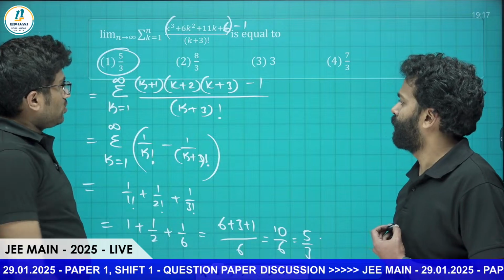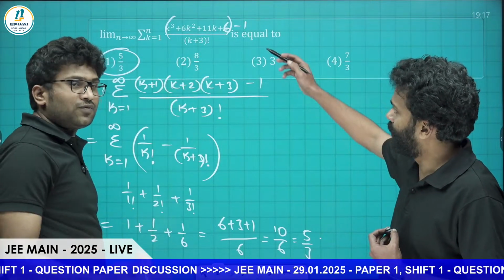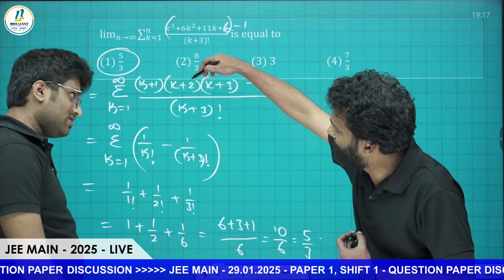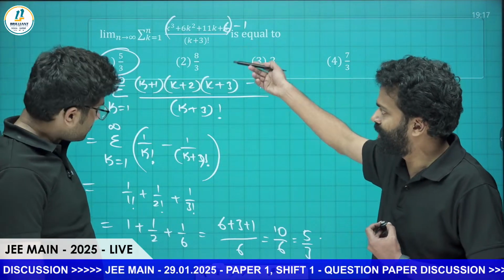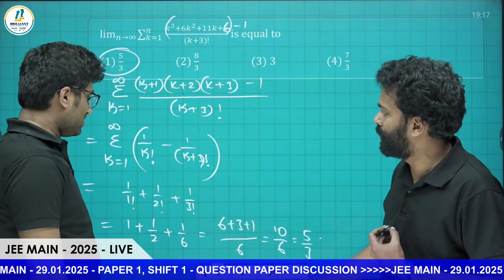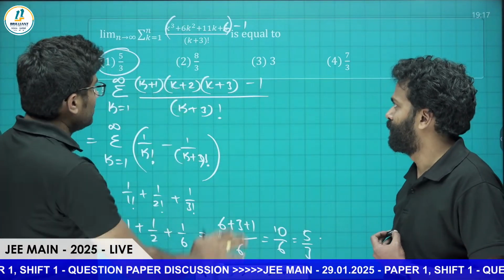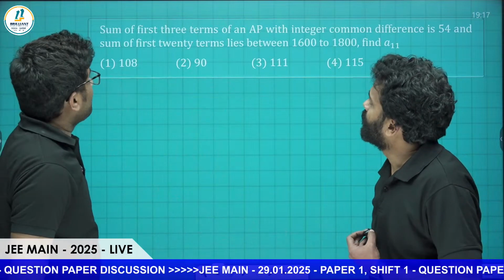That is a direct question. Here, if you are able to make this the product of 3 consecutive integers, k plus 1 into k plus 2 into k plus 3, it's a famous factorization. What happens here is everything will get cancelled after this. So this is the most important step that a student has to understand. So coming to the next question.